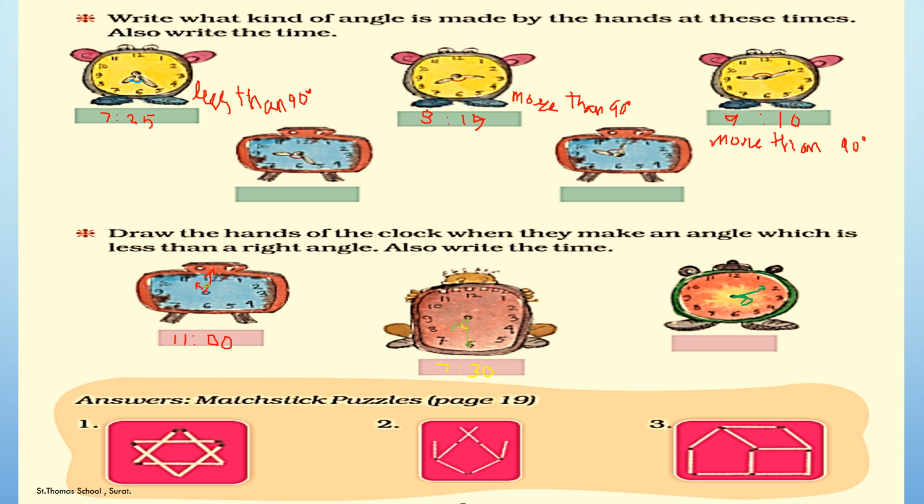The angle that has been formed, you can draw it neatly in your textbook. So, again I am drawing. It is 3:10. So draw it carefully, and the angle that has been formed by drawing this time is again an acute angle, or you can say less than a right angle.